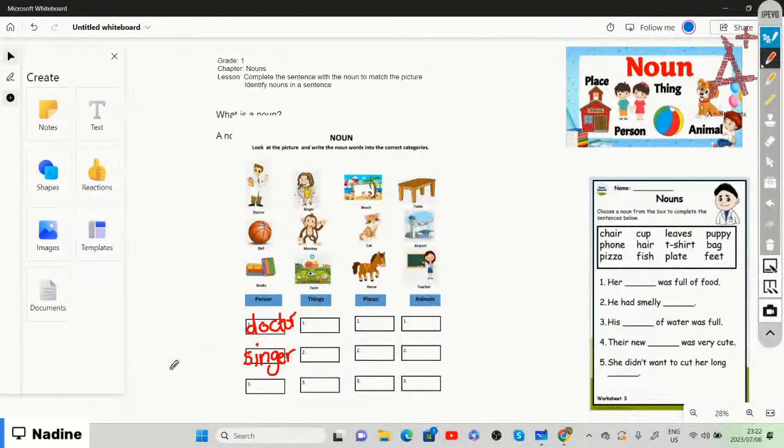The beach. Is beach a person, a thing, a place, or an animal? I am going to the beach, or my family and I are going to the beach. We need to write it under the correct noun category.